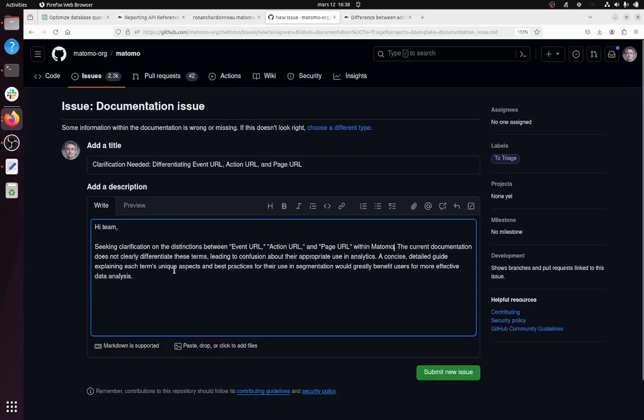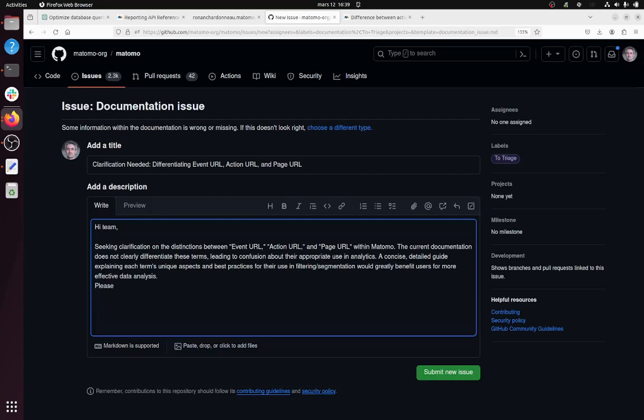A concise, detailed guide explaining each term, unique aspect, and best practice for the use, well, filtering, I will say, mostly filtering or segmentation, will greatly benefit users for more effective data analysis.